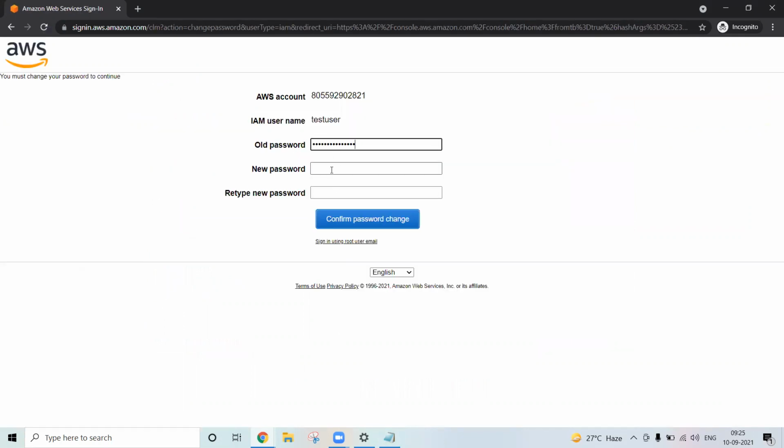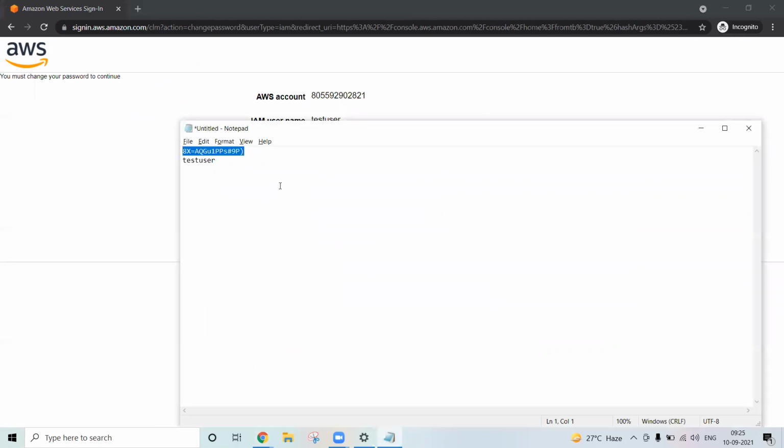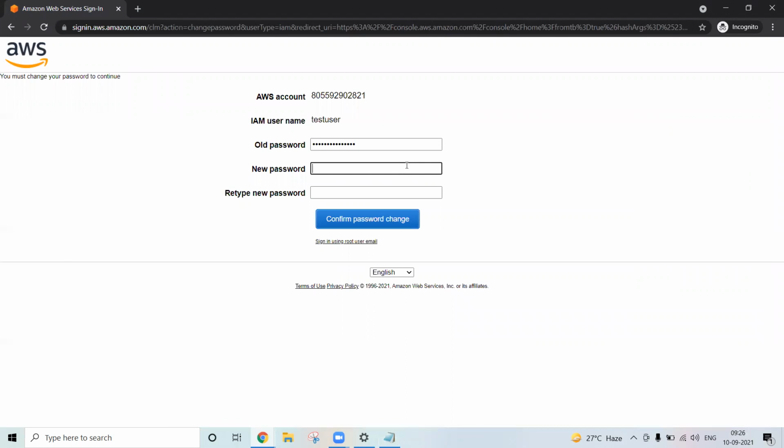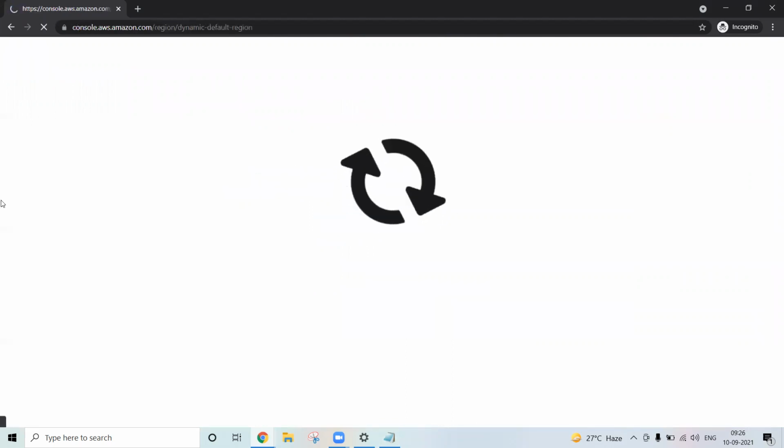Now you have to provide the old password. Now give the new password. Anything we can give as the password. Let's say AWS lab @1234. Okay, let's give the password and confirm your password. Now let's check what kind of permission this user has.